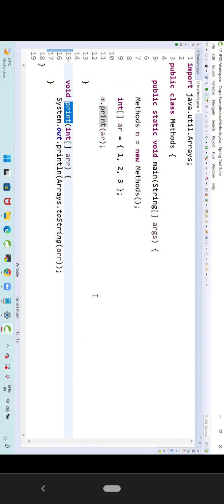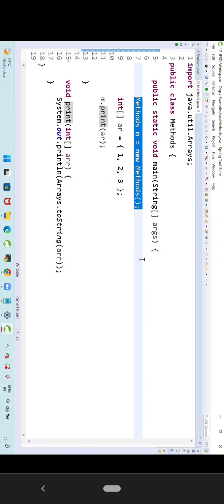JVM will give the first preference to static, that is, the main method. The main method is the default method, or we can say it is a predefined method. Our program execution will start from only the main method. When the main method starts executing, what is the first line available? Object creation. What is the meaning of object creation? Allocating the memory. It is going to allocate the memory when the object is created.